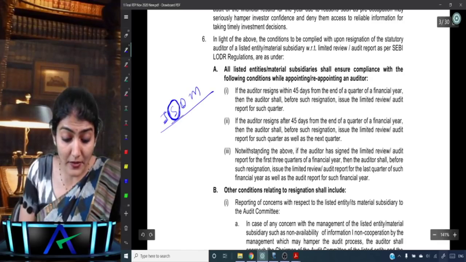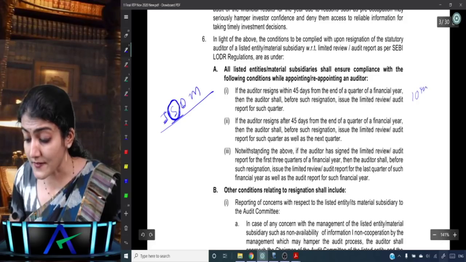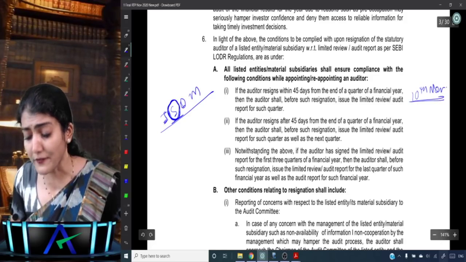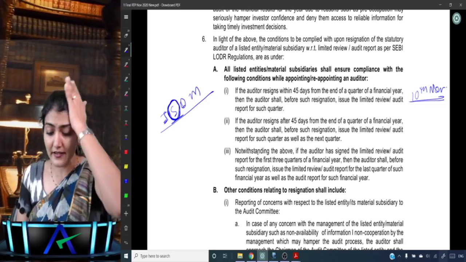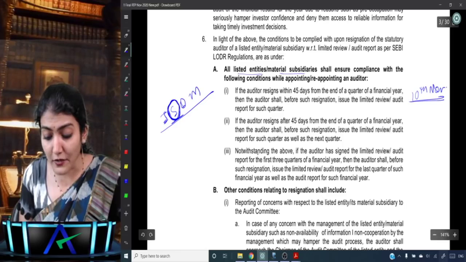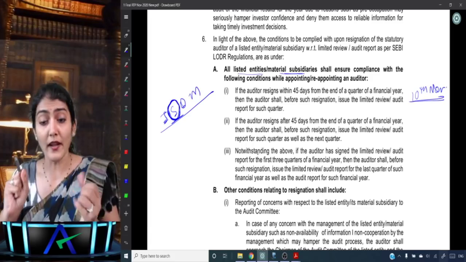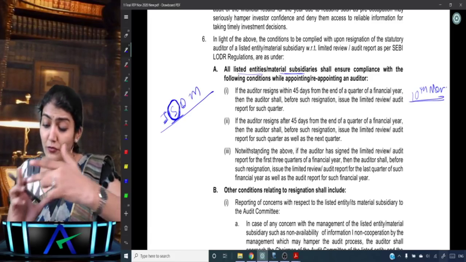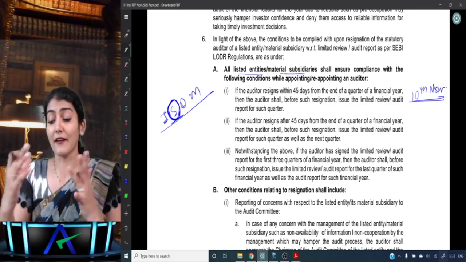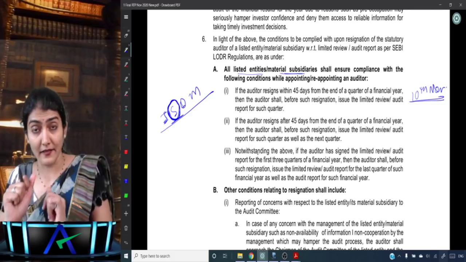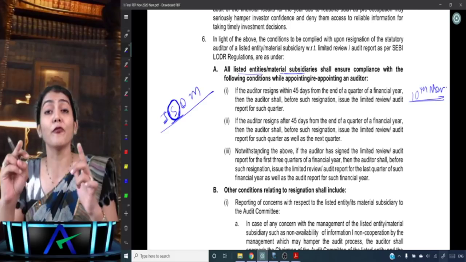I am taking the example of the 30th September quarter. Say the auditor of the listed entity, or of a material subsidiary, has resigned on 10th of November, just as an example. When did the quarter before 10th of November get over? 30th of September. So October is a full month, 31 days, and November 10 days. So 31 plus 10, 41 days.